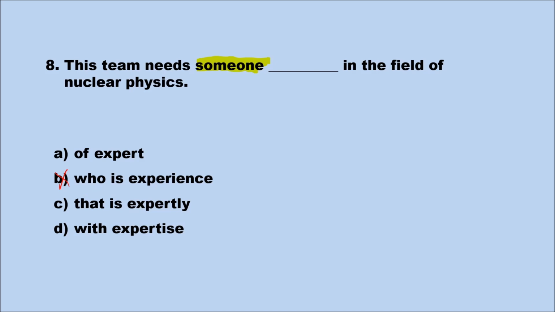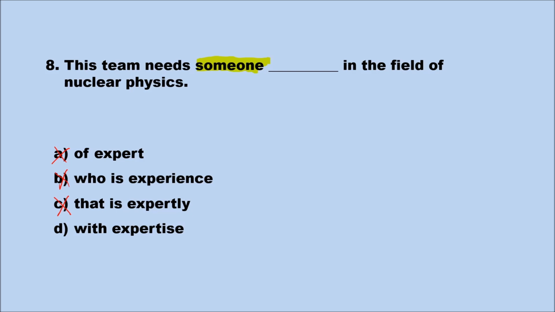That is expertly. Again, C could be the beginning of a relative clause. That is, an expert might work, or who is an expert might work. But we have is expertly, an adverb. Similar to our last question, we're left with two prepositional phrases. One of them works, one of them doesn't. A simply does not make sense, and we don't use it.